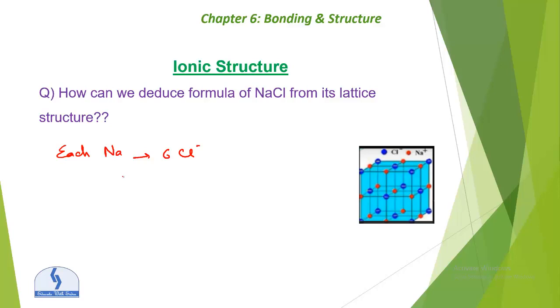How will you determine the ratio? You have to determine the ratio of sodium ions to chloride ions in the formula unit, okay? The overall ratio: each sodium ion is connected to 6 chloride ions, so the ratio will be 6:6, that will be 1:1. So the formula from the lattice structure is NaCl, the formula of sodium chloride. So we are deducing the formula of NaCl from its lattice structure. Okay.